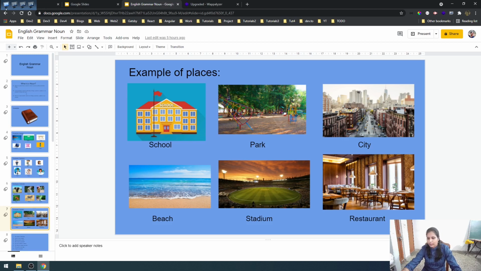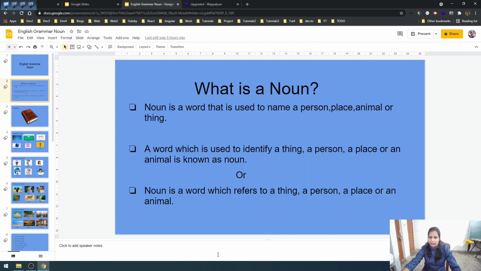How can you play in a restaurant, isn't it? So this is how the name differs according to places. So that's why noun is a word which refers to a thing, a person, a place or an animal. I hope till here you understood what is a noun.